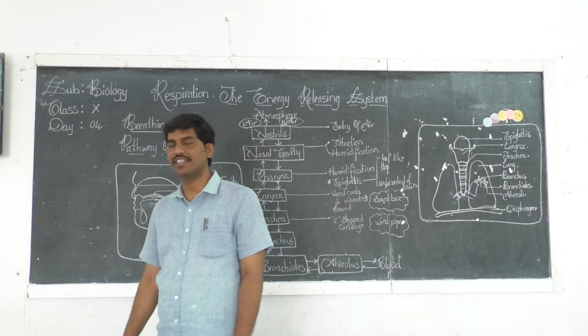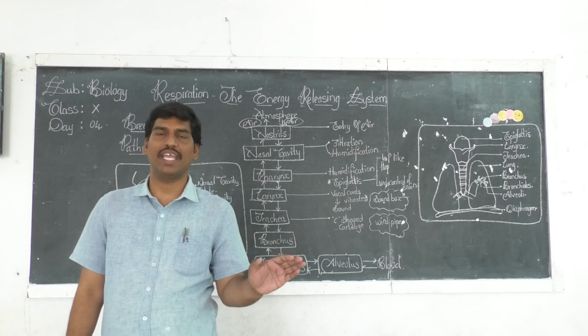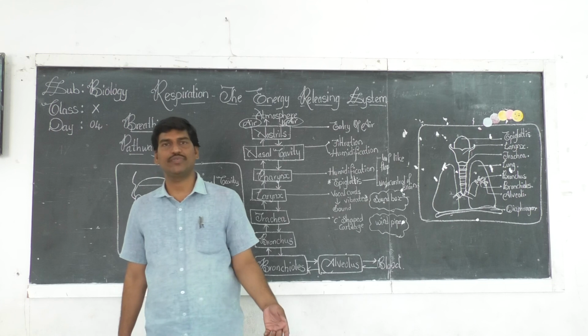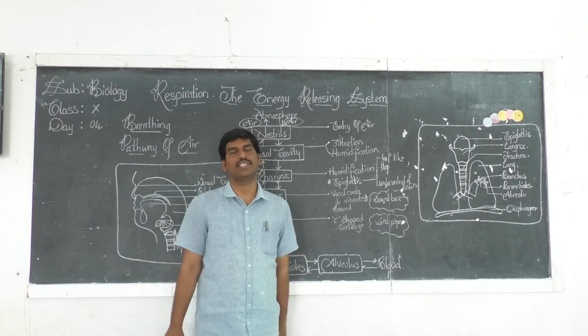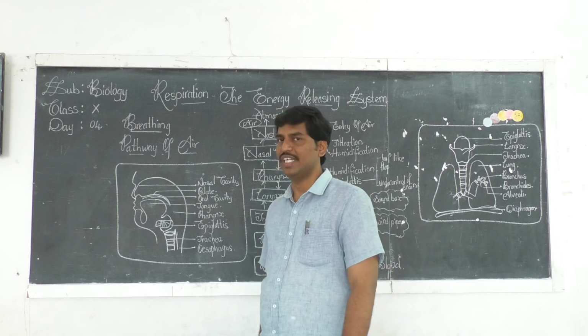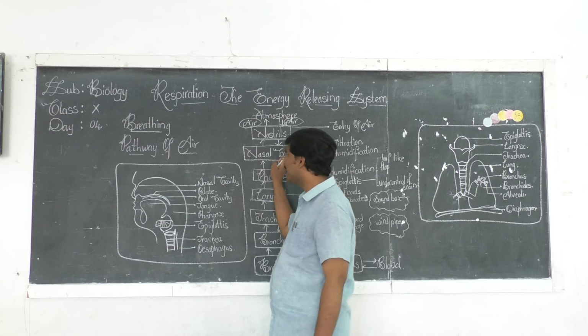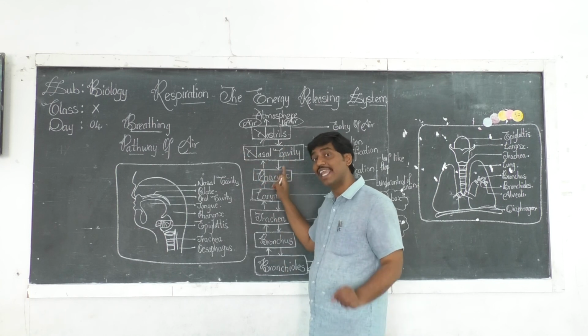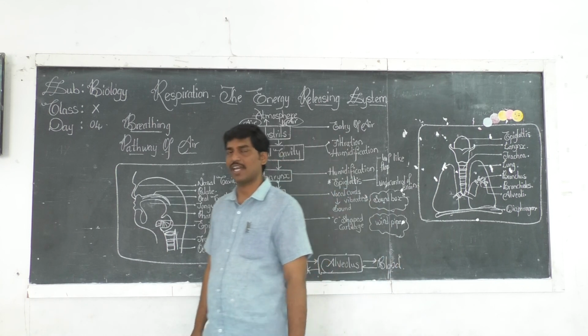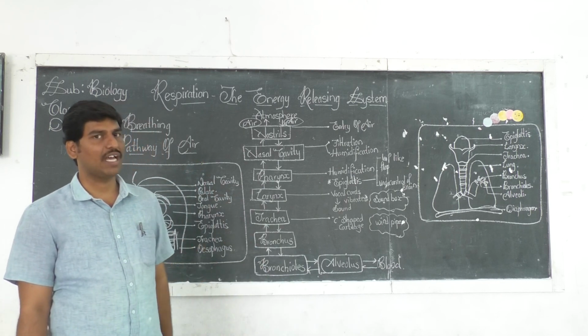This is being done in the nasal cavity, and that particular process is called humidification. What is humidification? Adjustment of the temperature of air outside in the atmosphere to our body temperature in the nasal cavity is called humidification. Because of this, we call nasal cavities the air conditioners of our body.